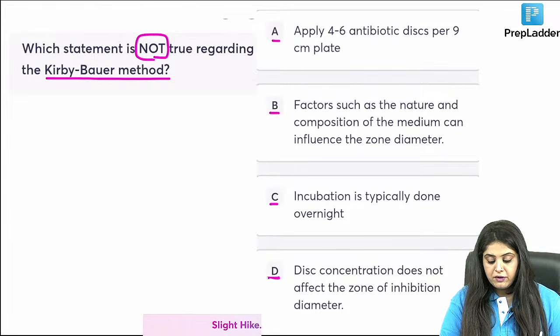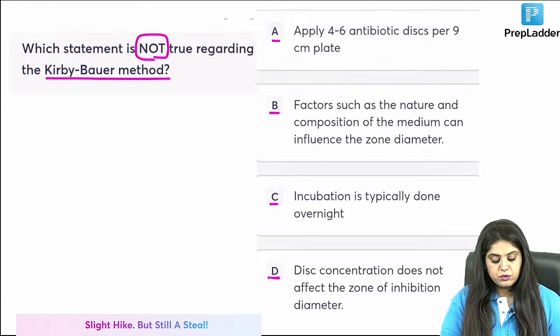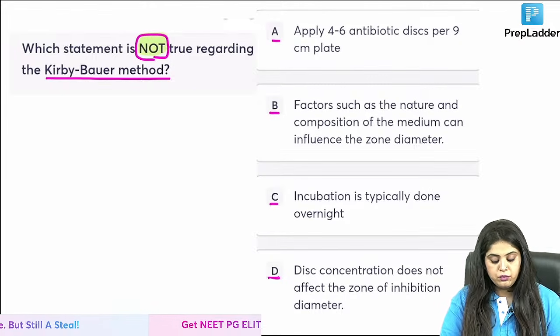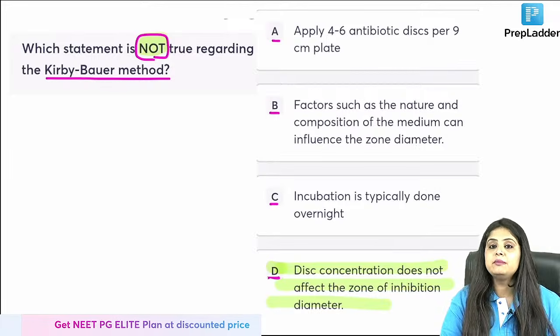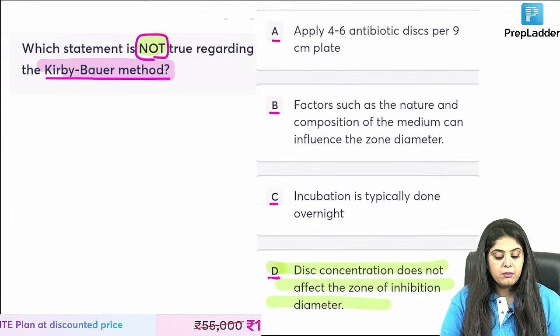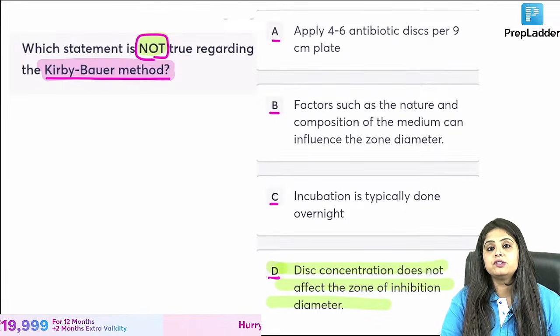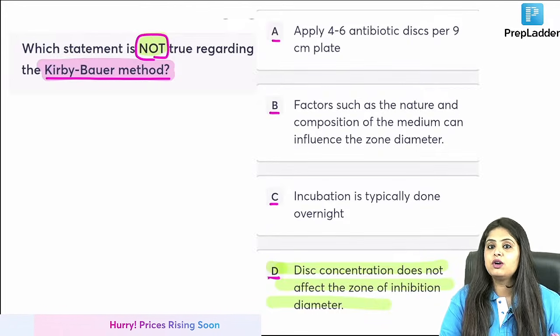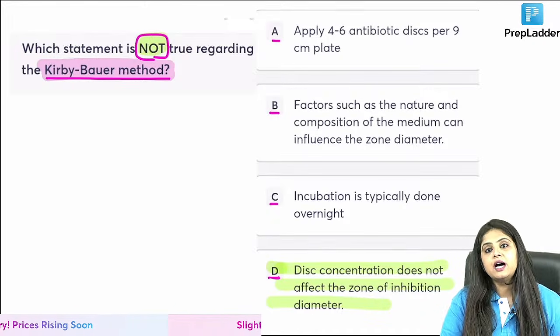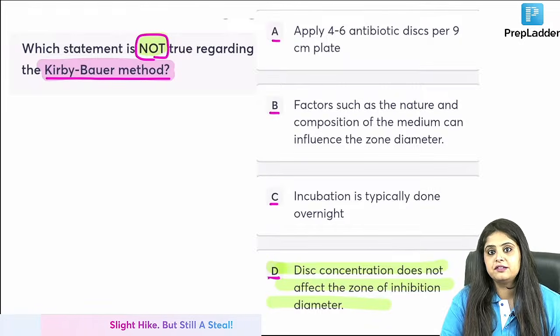So most of you have come out with C and D as the options. They have said which of them is not true, and I will go with the majority, and let me explain this to you. I am talking about Kirby-Bauer, and I've started today's class with this because this is actually, I would say, the most trending hot topic for every exam pattern, because we are in the era of antibiotic resistance, as all of you know.